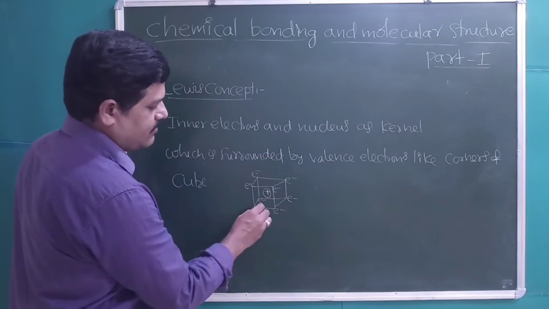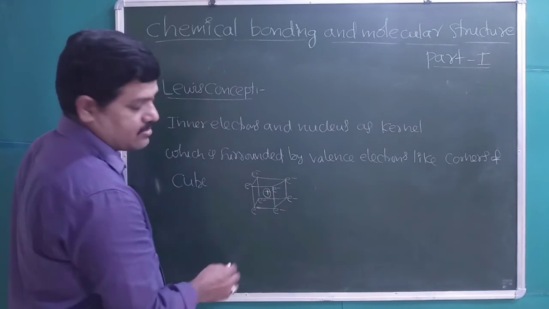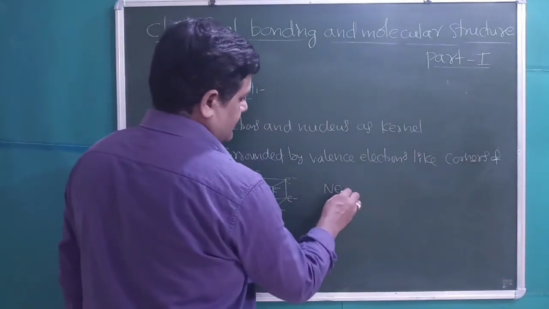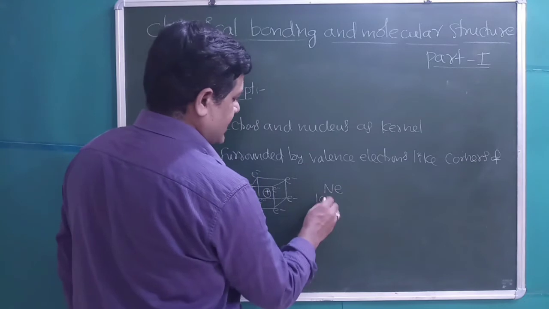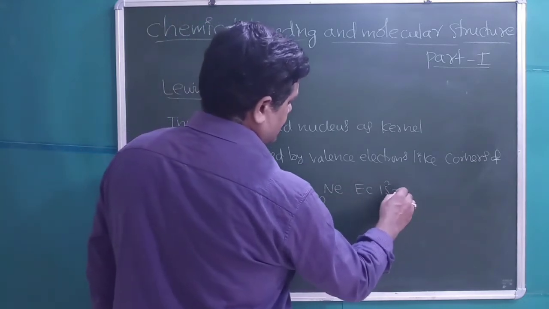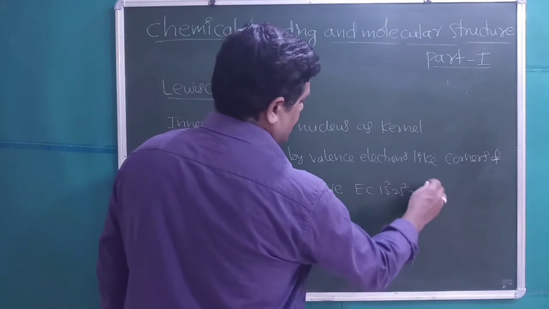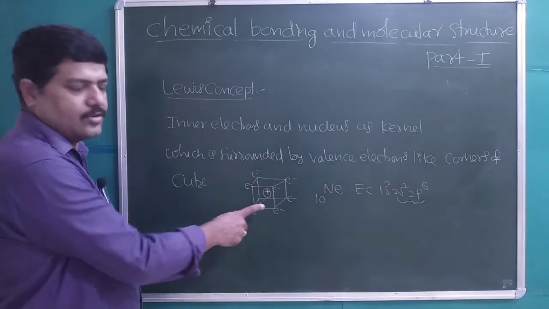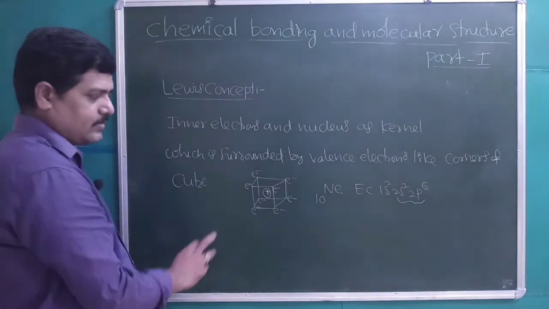But other elements will try to achieve 8 electrons, right. For example, take neon, atomic number 10, with electronic configuration 1s2, 2s2, 2p6. The outermost shell has 8 electrons, so all the corners of the cube are occupied in neon.